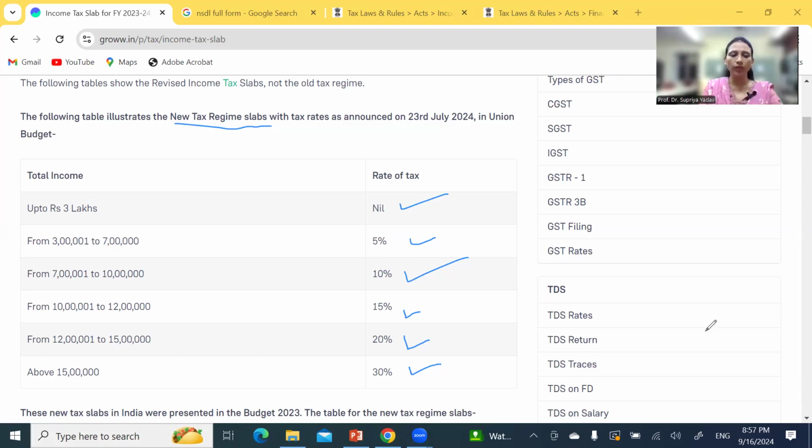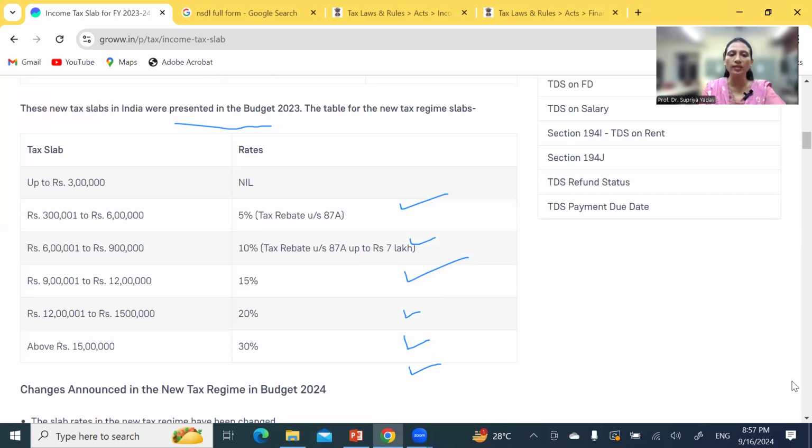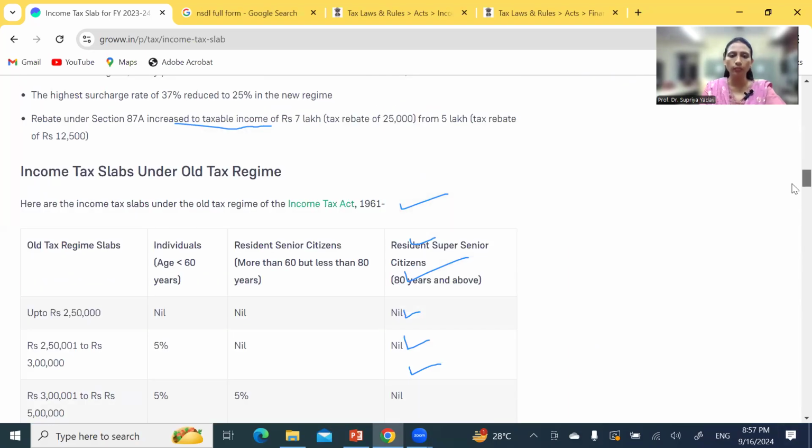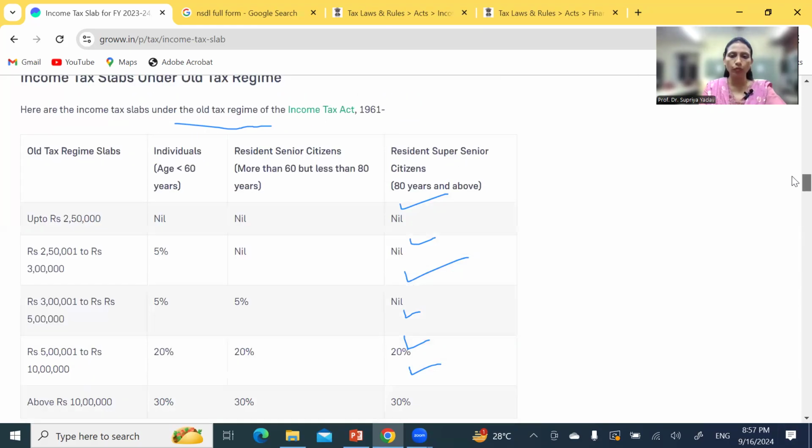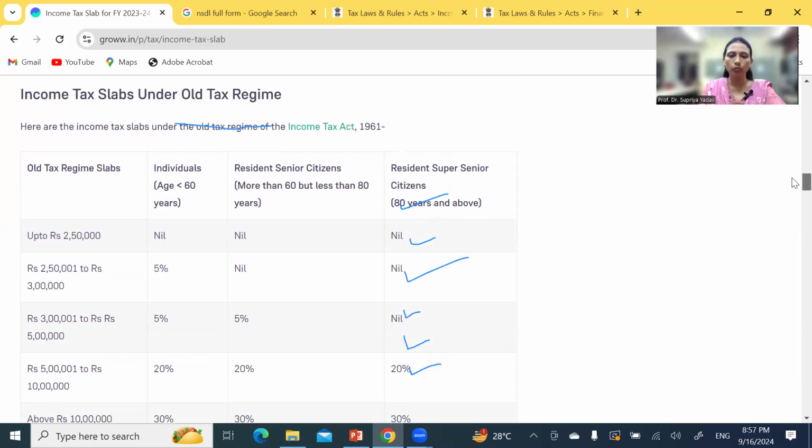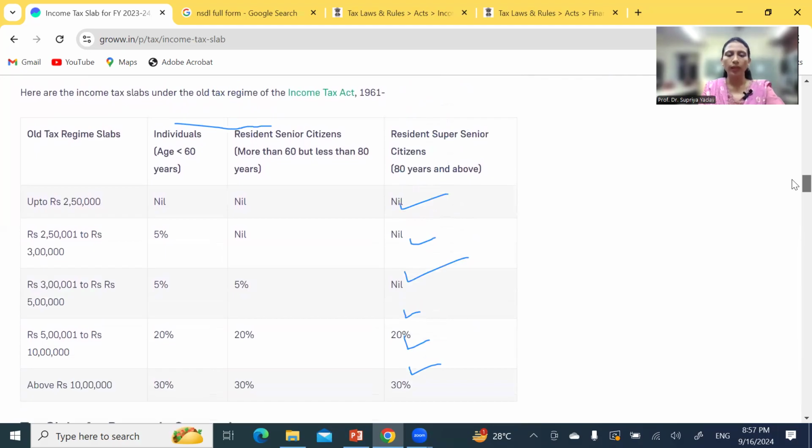At the same time, we have another tax regime, that is the old one. How the old one looks like, or what are the slabs for the old one, that we are also going to see here shortly. So if you see here, this is how it looks, that there are many criteria available here: an individual below 60 years of age, an individual between 60 and 80 years of age, and an individual above 80 years of age.